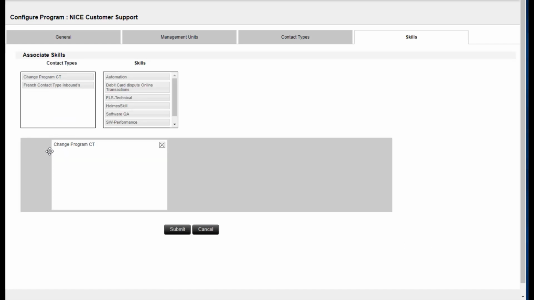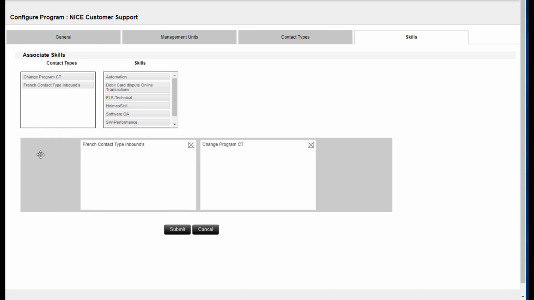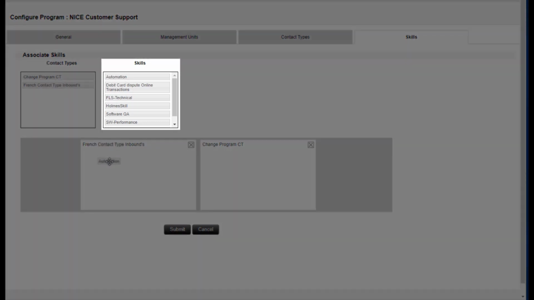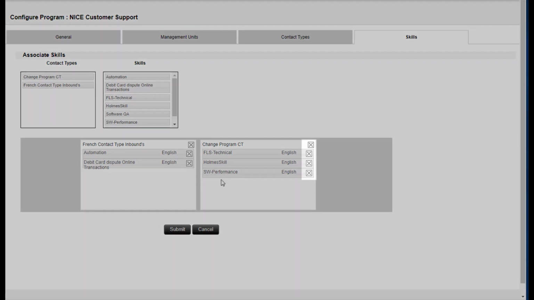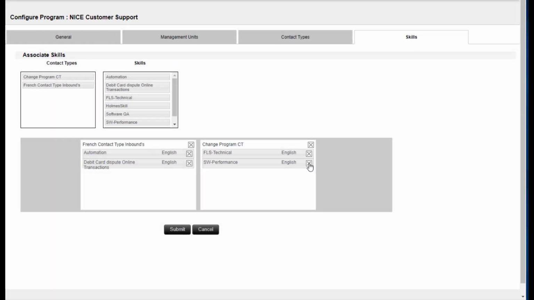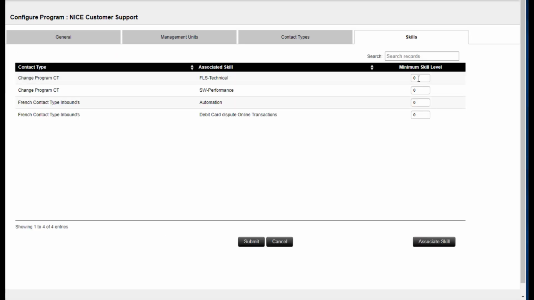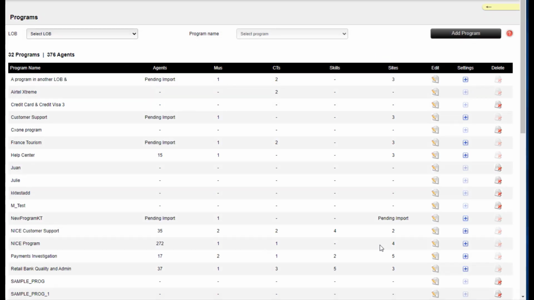Drag a CT from the Contact Types box and drop it in the gray box. The Skills box has all the active skills for this program. Drag the skills to associate with the CT from the Skills box to the white box of the appropriate CT. Remember, each skill can be associated to only one CT. You can remove skills and CTs by clicking X next to the entity you want to remove. Click Submit. Enter the required minimum number of agents with each skill the CT must have at all times. Click Submit.